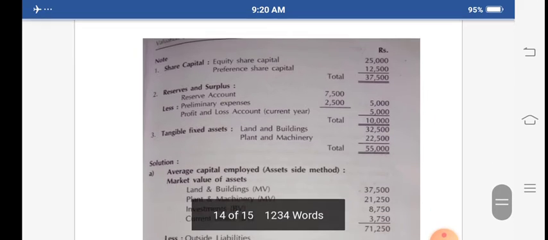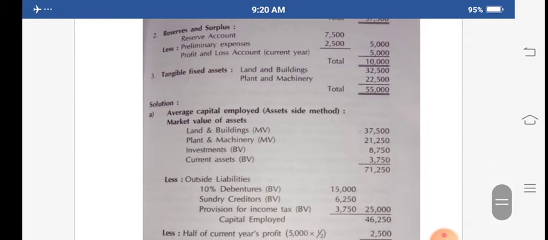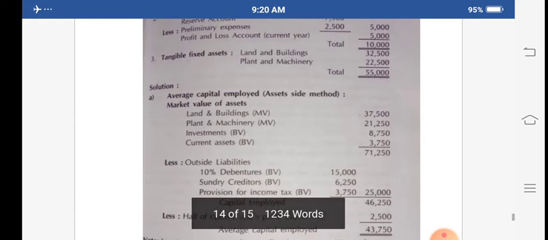Okay, so now see here, it is calculated, average capital employed. Assets: land and building at market value, MV stands for market value, so 37,500. Plant and machinery at market value is 21,250. Investment, meaning the non-current assets, is rupees 8,750, and current assets at book value is 3,750. The total is 71,250.